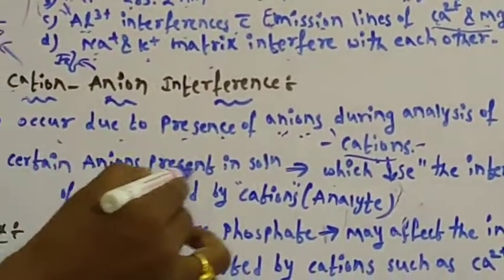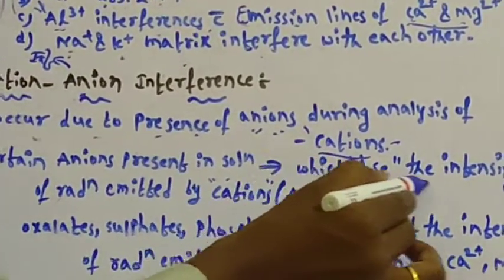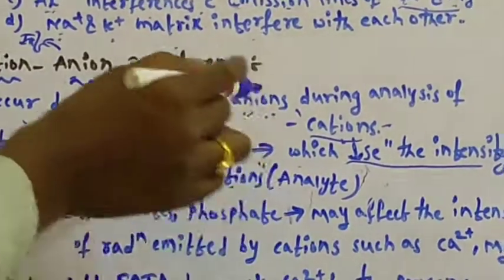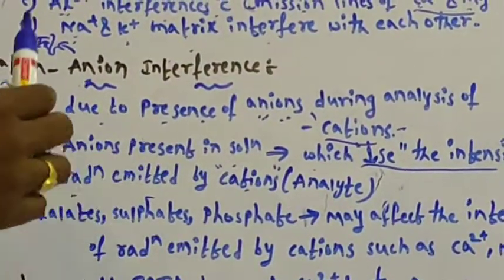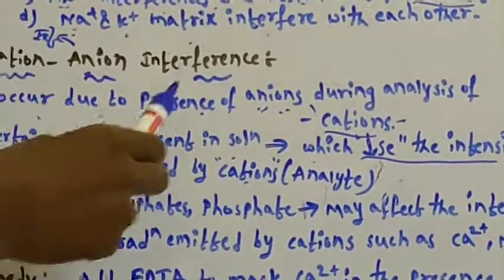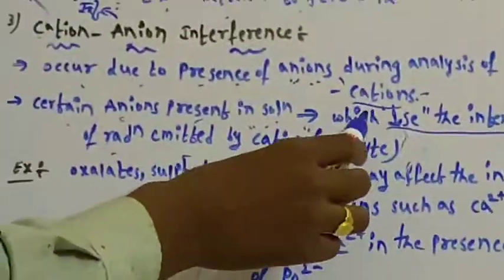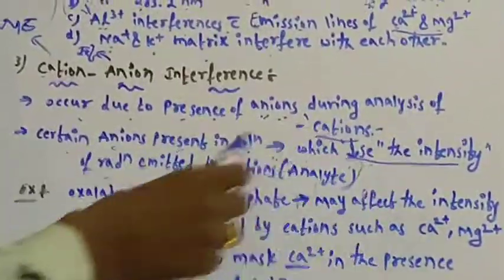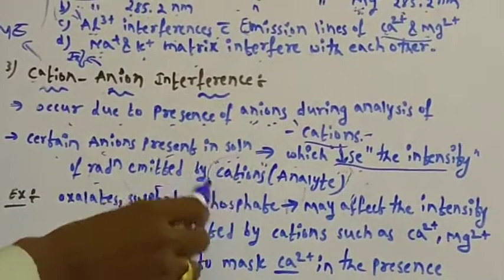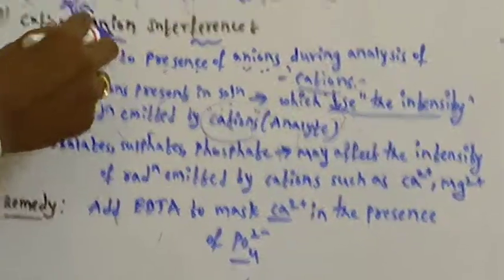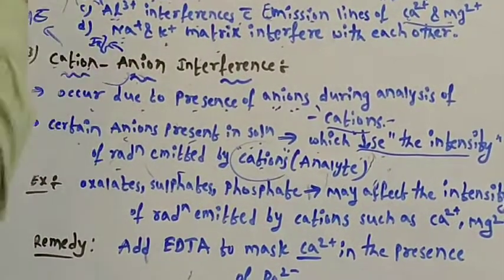Here certain anions are present in the solution which decrease the intensity of radiation emitted by the cations, the main element. If the solution contains anions in the cation solution, the presence of anions will decrease the intensity of the cations.